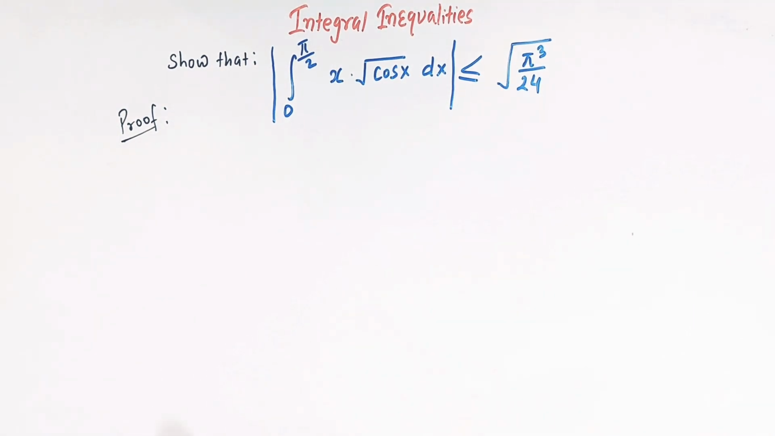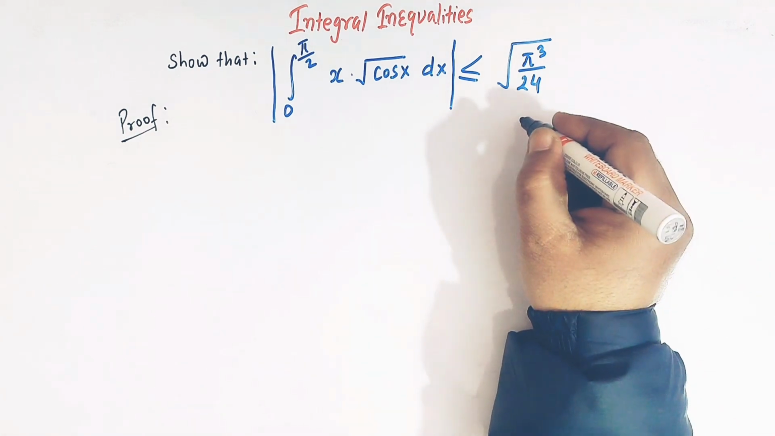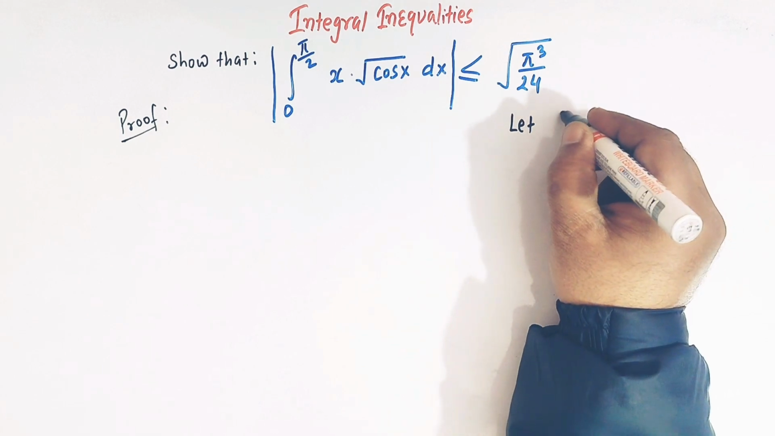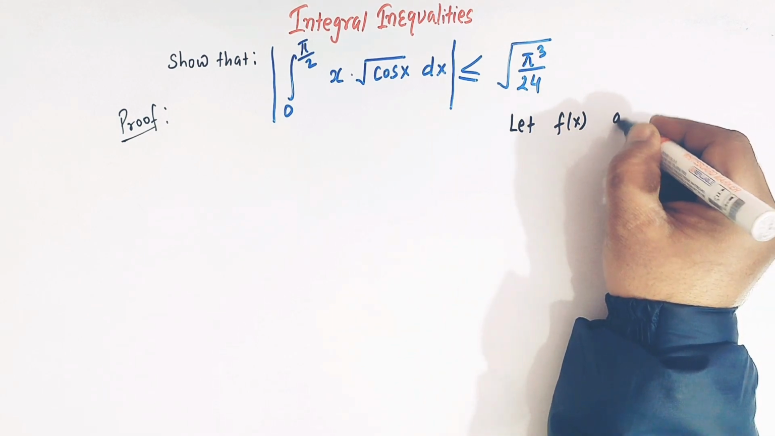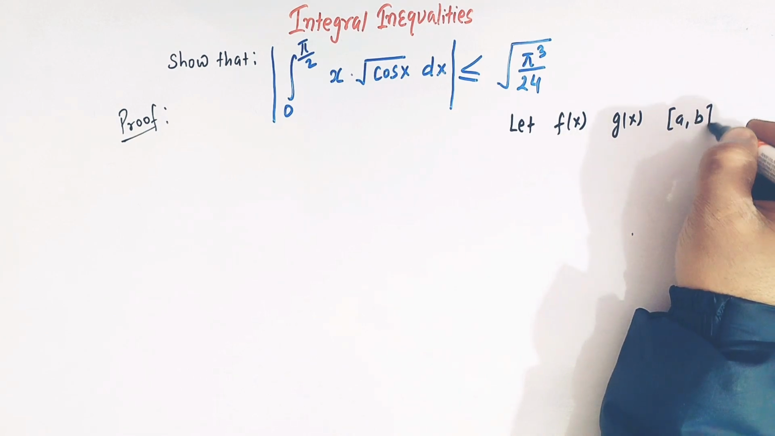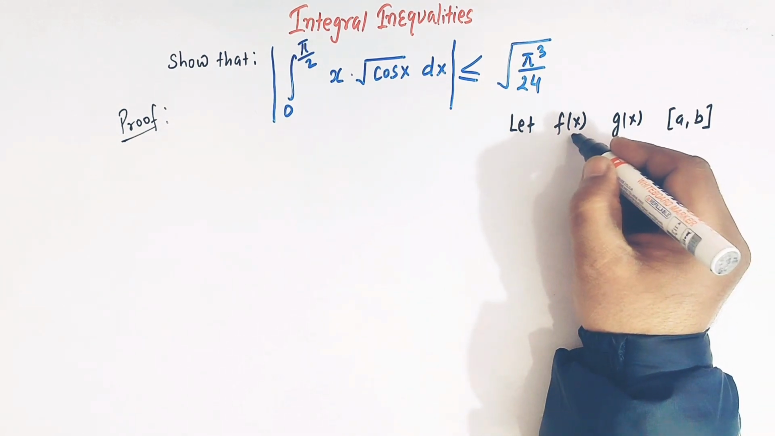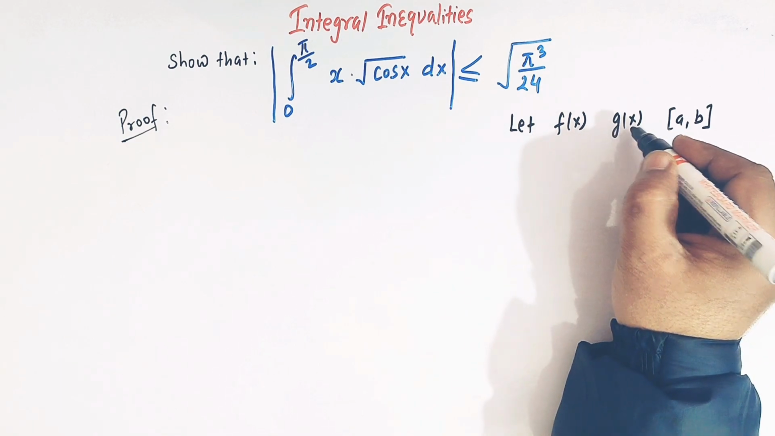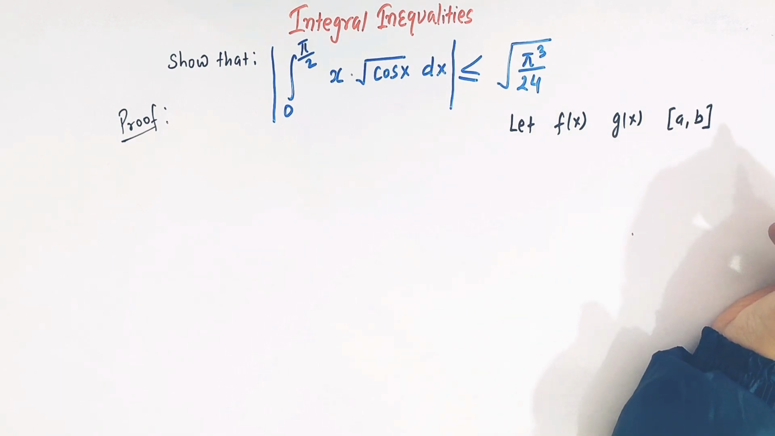So to prove this inequality, we'll make use of an important result from definite integrals, that is known as Cauchy-Schwarz inequality. Right? So let us first see the statement of Cauchy-Schwarz inequality. If we have two functions f of x and g of x defined in some interval a, b, and f(x) and g(x) are both integrable and continuous functions, right?